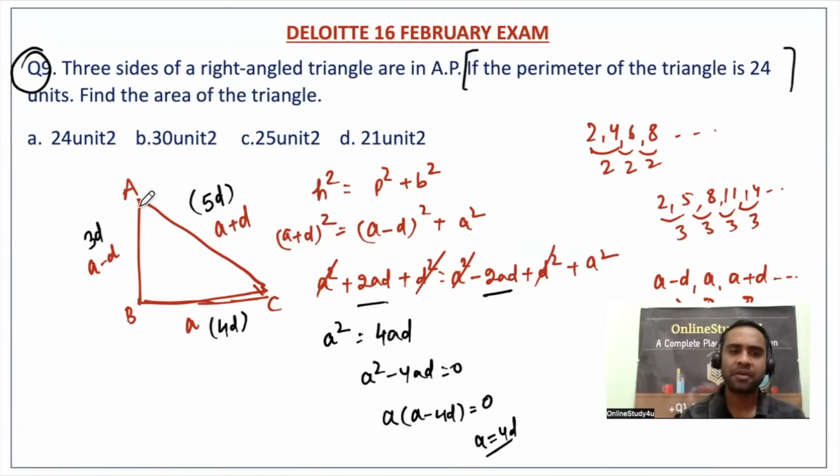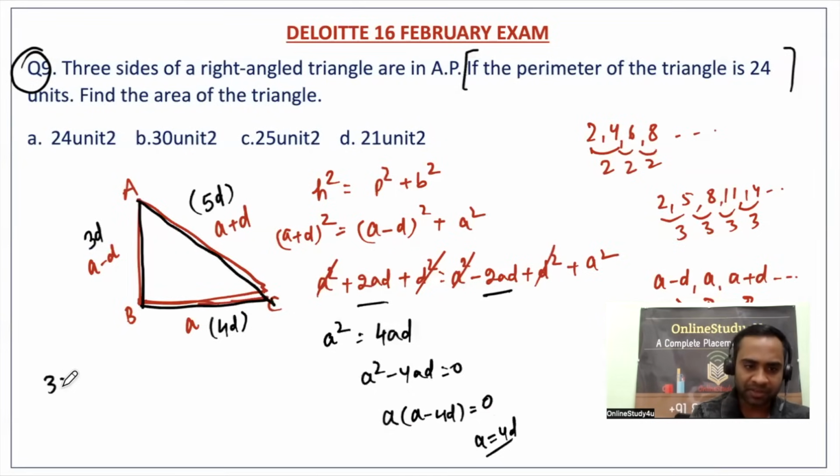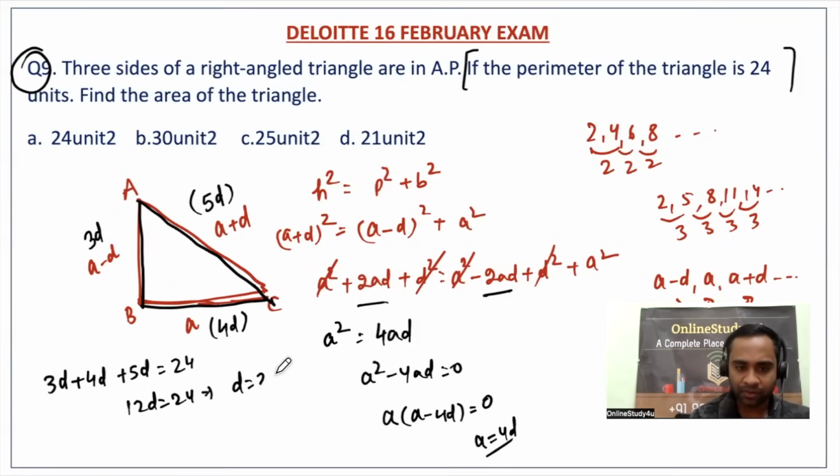What is perimeter? Perimeter is nothing but the length of the boundaries, the total distance of the boundaries. That means 3d plus 4d plus 5d will be equal to 24. So 7 plus 5, 12d will be equal to 24. So d will be equal to 2. That means base is nothing but 8 and perpendicular is nothing but 6.